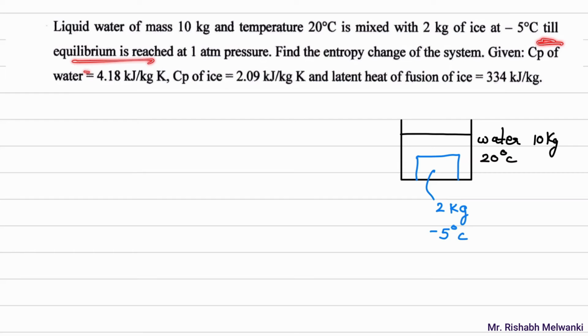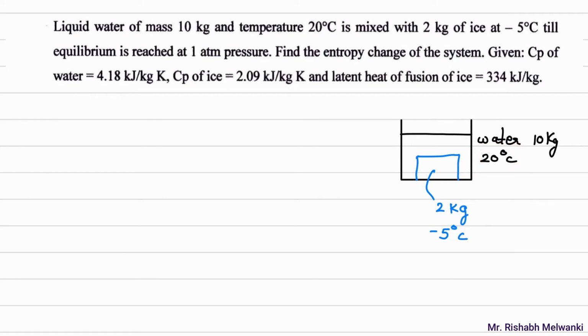Till equilibrium is reached. What is the meaning of this? The water temperature will reduce from 20 degrees Celsius because it is kept in contact with ice. Water will give its heat to ice, and the ice will melt and mix with water.